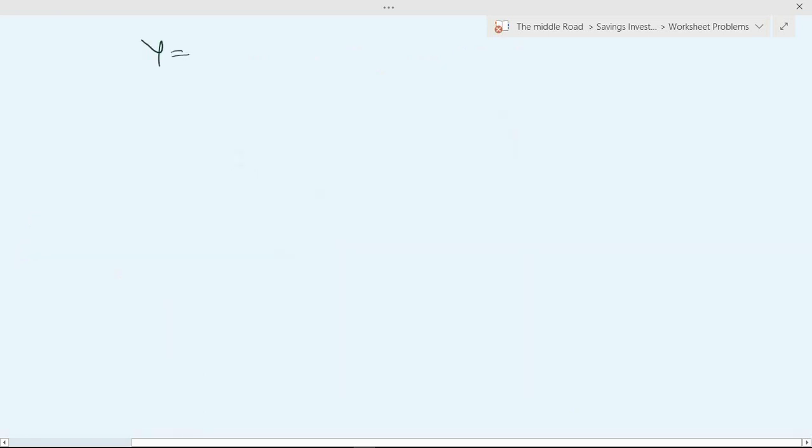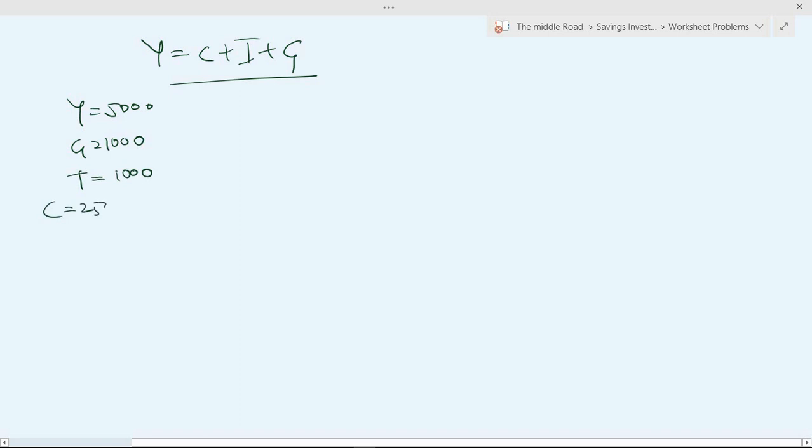Now for the next example, we know Y as usual is C plus I plus G. We are given that Y is equal to 5,000, G is equal to 1,000, and T is equal to 1,000. C is given by 250 plus 0.75 times (Y minus T), and I is given by 1000 minus 50R.